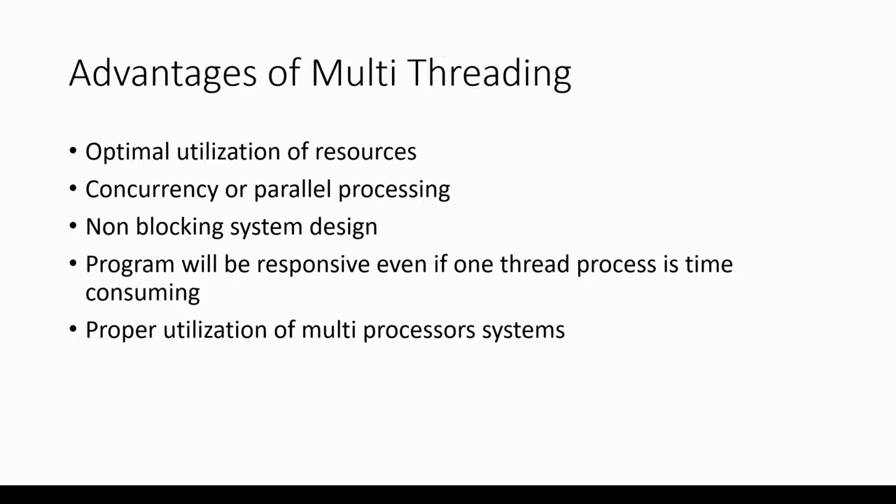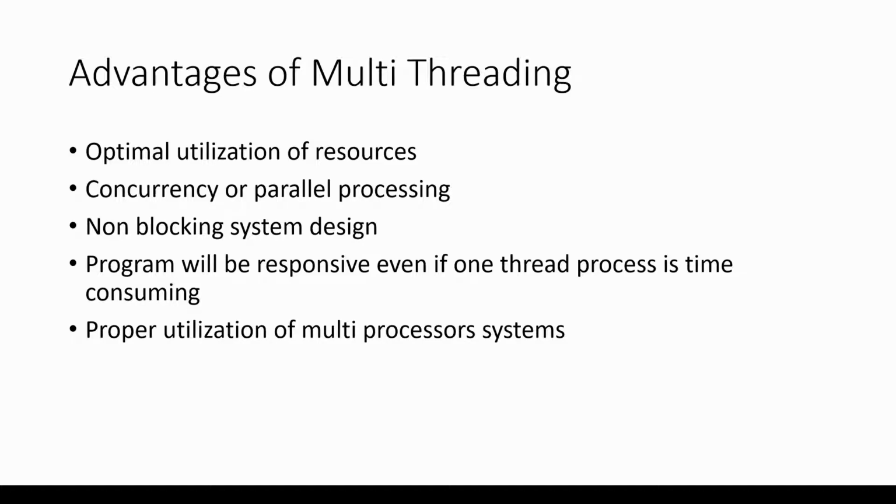The third is we can create a non-blocking system design. We have two kinds of systems, one is blocking, one is non-blocking. Blocking systems are those in which the thread will wait for the response to come back and then perform the other operations. Non-blocking systems are those in which the thread will not wait for the response to come back. When the response comes, some other thread will take it. So we can easily design non-blocking systems because we have multiple threads running.